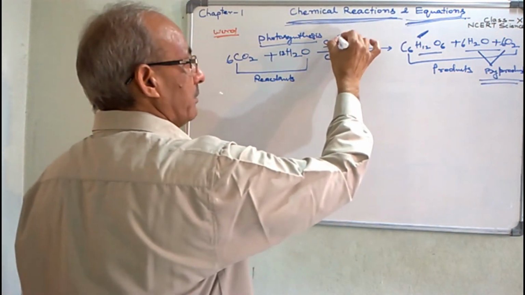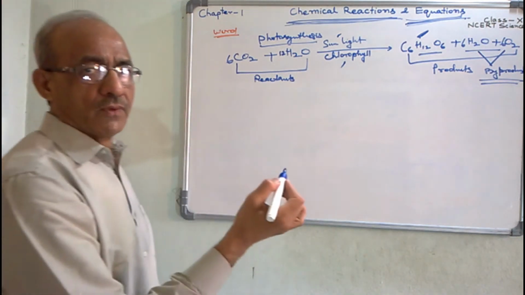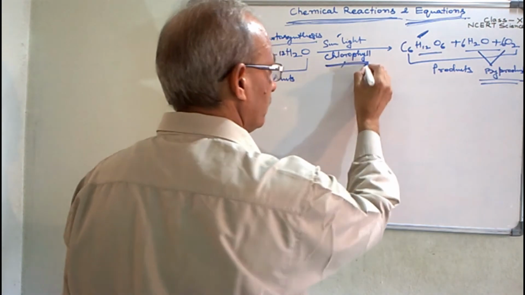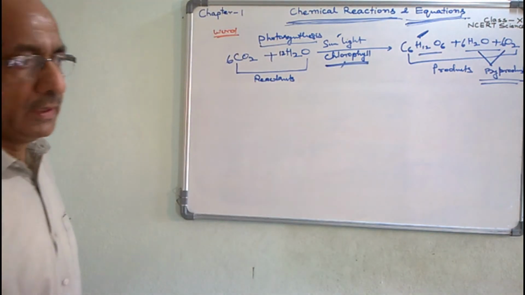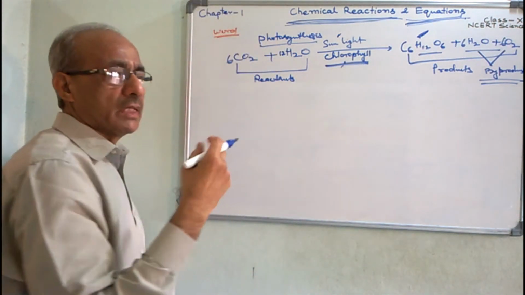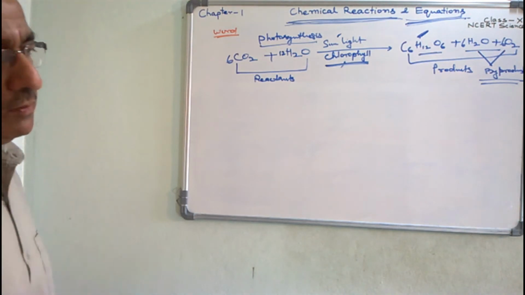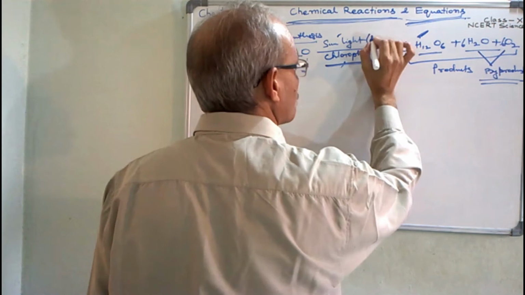And these are the factors: sunlight and chlorophyll. Here, chlorophyll serves as a catalyst. It catalyzes the process of photosynthesis in the chloroplast. And sunlight is the energy, solar energy.